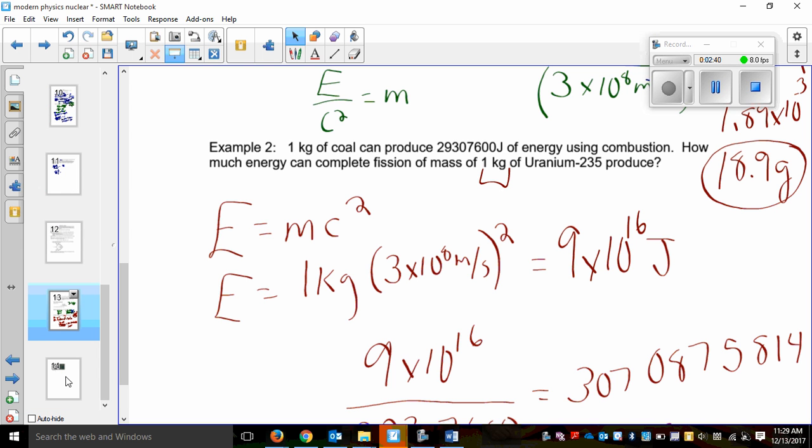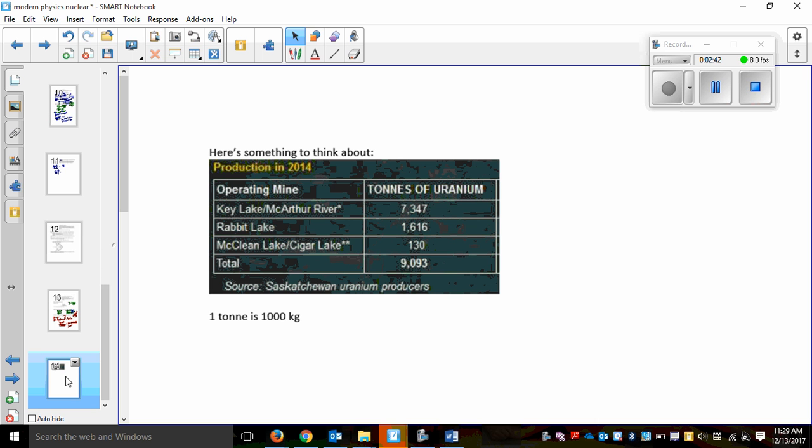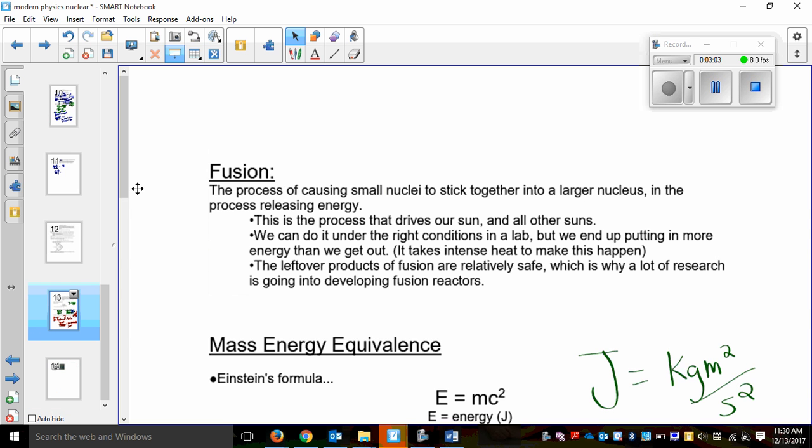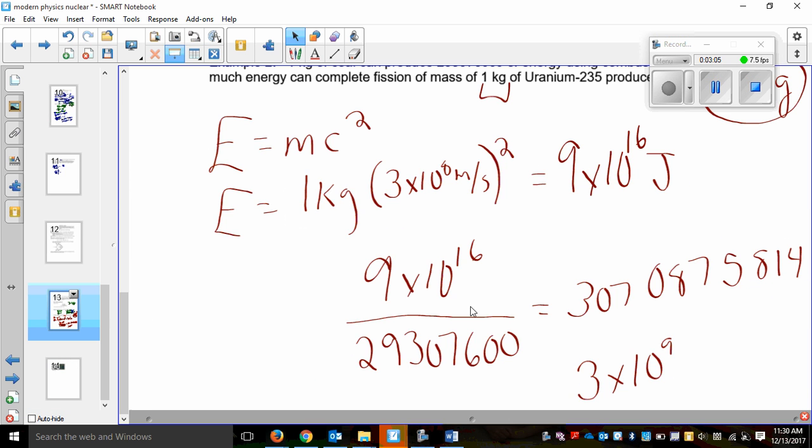Something to think about in 2014, these are some mines in Saskatchewan and how many tons of uranium they were able to produce in 2014. So a total of over 9,000 tons. Each ton is 1,000 kilograms. And if you look at only 1 kilogram producing this much energy, that's a ton of energy that we are able to produce in Saskatchewan.